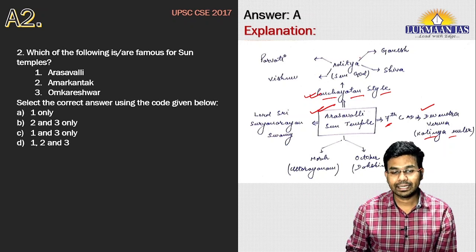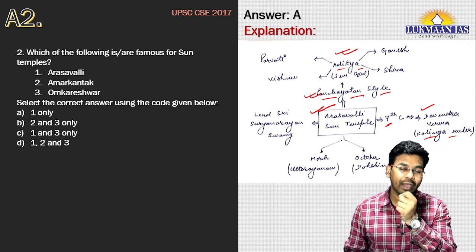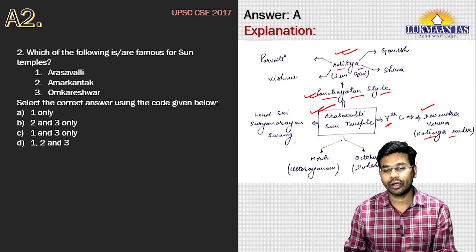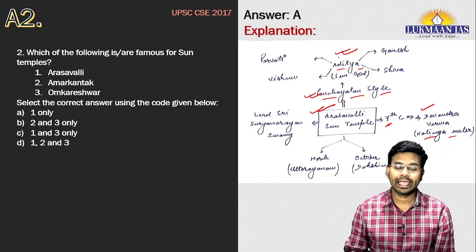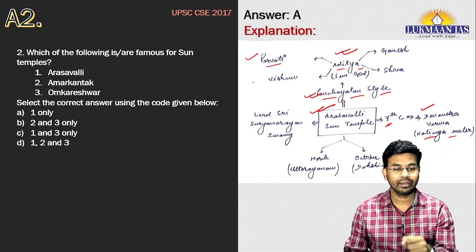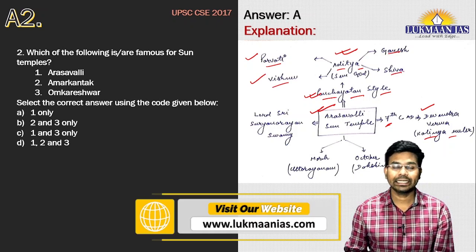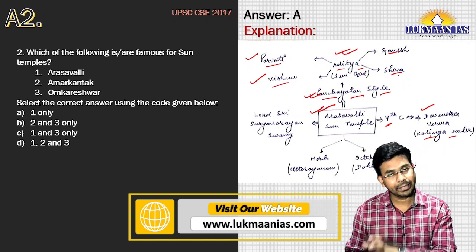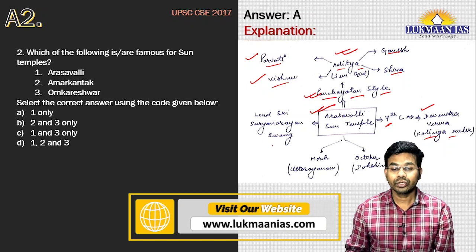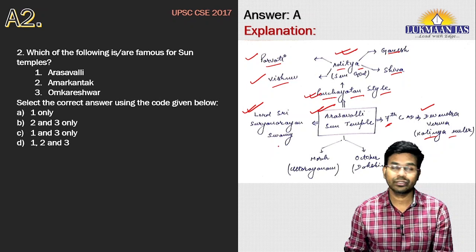In this sun temple, at the center we find the statue of Aditya. Aditya is the sun god, and on other sides we find a statue of Parvati. She is a goddess in the Brahminical religion. Then we find Vishnu, Ganesh, and Shiva. These are other gods of the Brahminical religion itself. This Arasavalli Sun Temple is dedicated to Lord Sri Surya Narayan Swami.